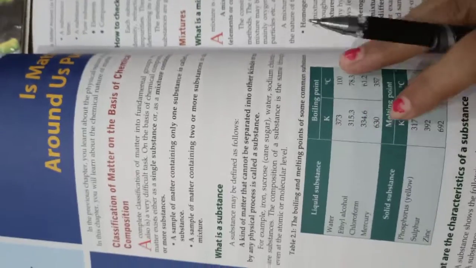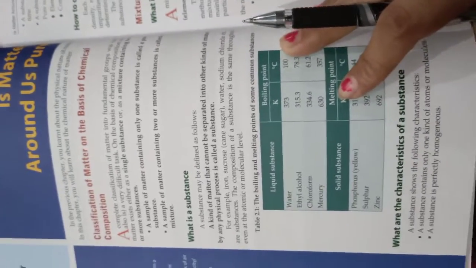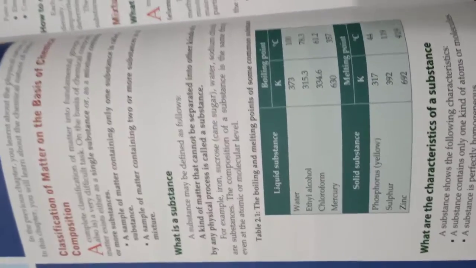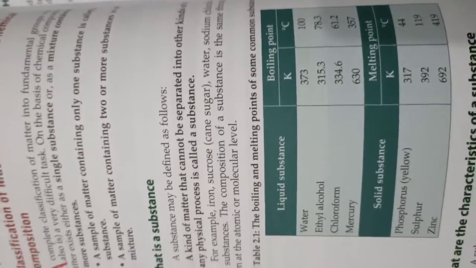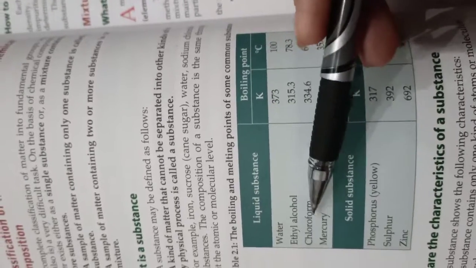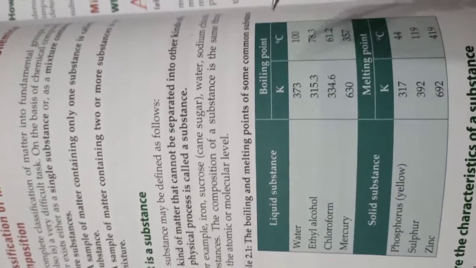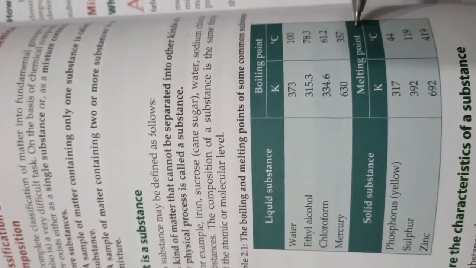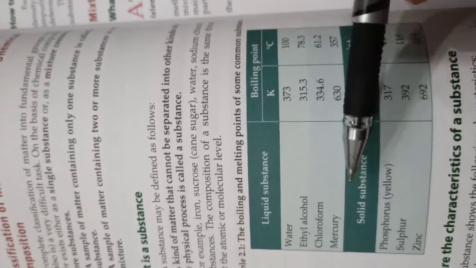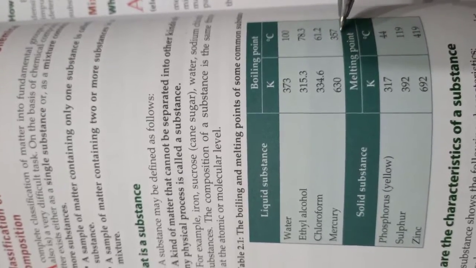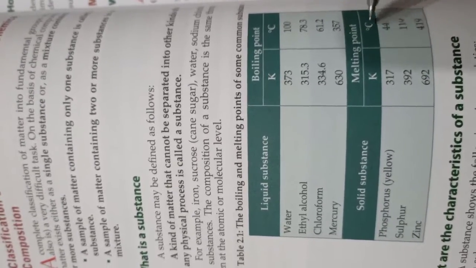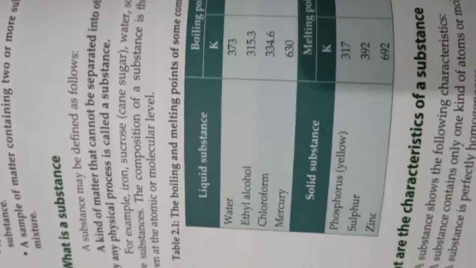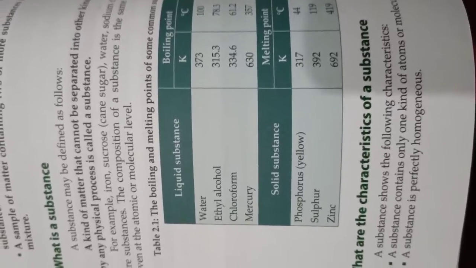Now there are two kinds: one is a liquid substance and the second is a solid substance. In liquid substances we can say water, ethyl alcohol, chloroform, mercury. Their boiling points are given on the Kelvin scale and the degree Celsius scale. Solid substances have melting points given on the Kelvin scale as well as the Celsius scale.